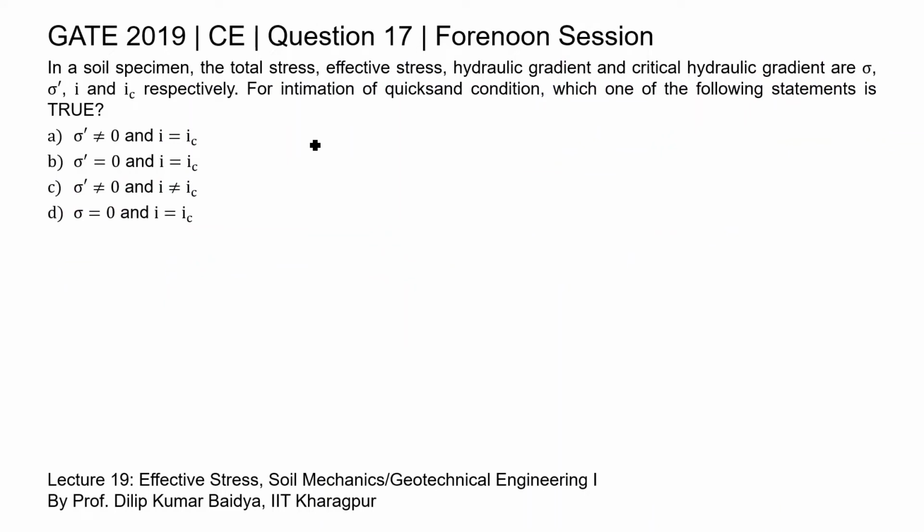This is question 17 of the Civil Engineering paper of GATE 2019 forenoon session. In a soil specimen, the total stress, effective stress, hydraulic gradient and critical hydraulic gradient are sigma, sigma dash, i and ic respectively. For initiation of quicksand condition, which one of the following statements is true?